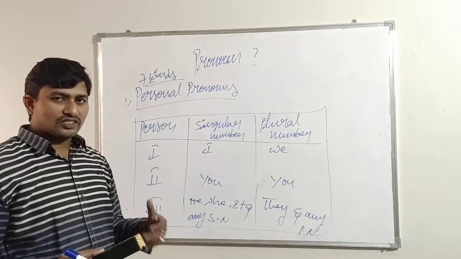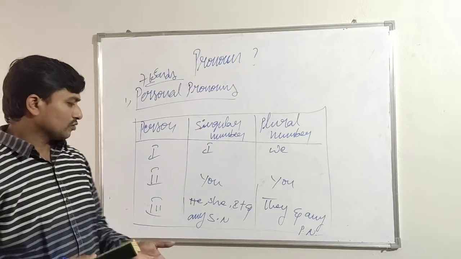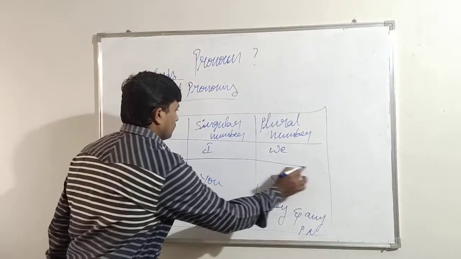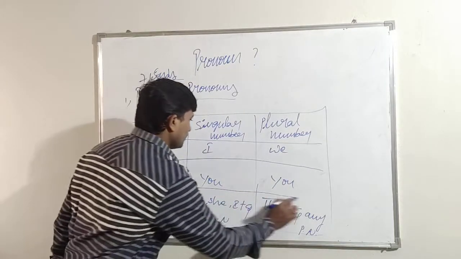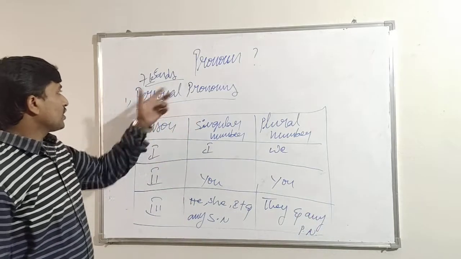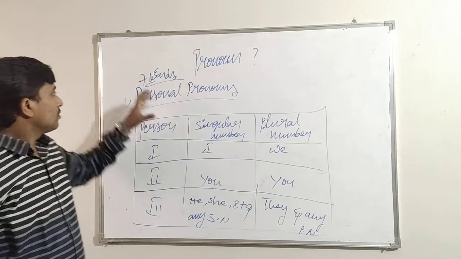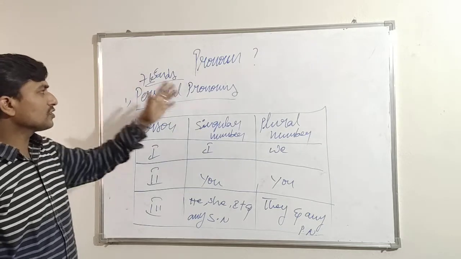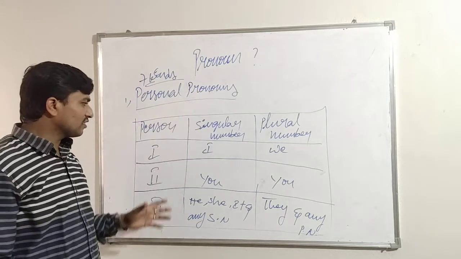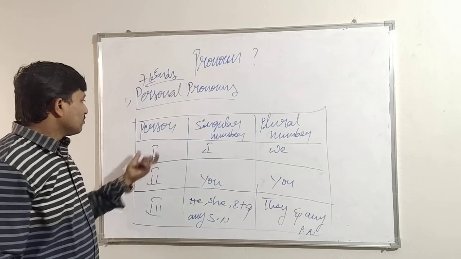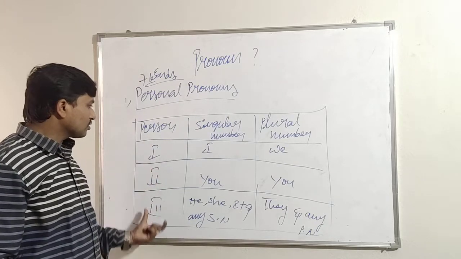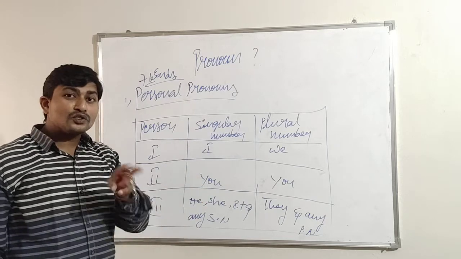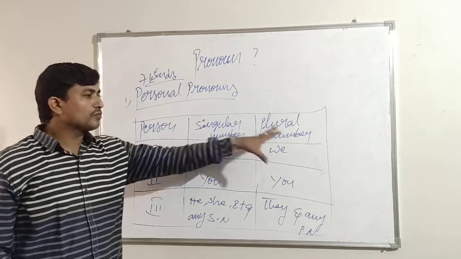So that you know, that's why yesterday we discussed nouns. What are the nouns? So these are the persons. And these are the persons. See, come on. So pronouns, especially we are discussing right now personal pronouns. So what are the personal pronouns? Personal pronouns can be categorized into three ways: first person, second person, third person. Again, the persons can be said in two numbers: singular numbers, plural numbers.